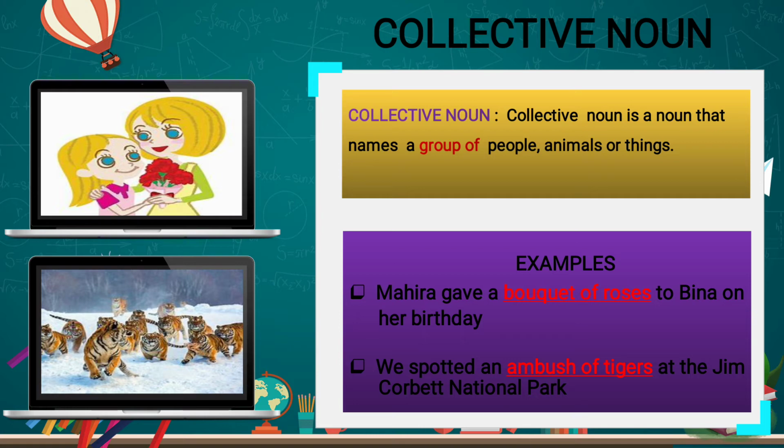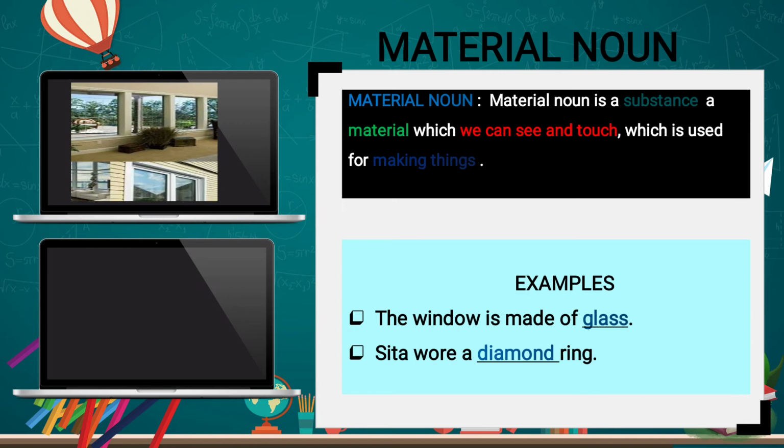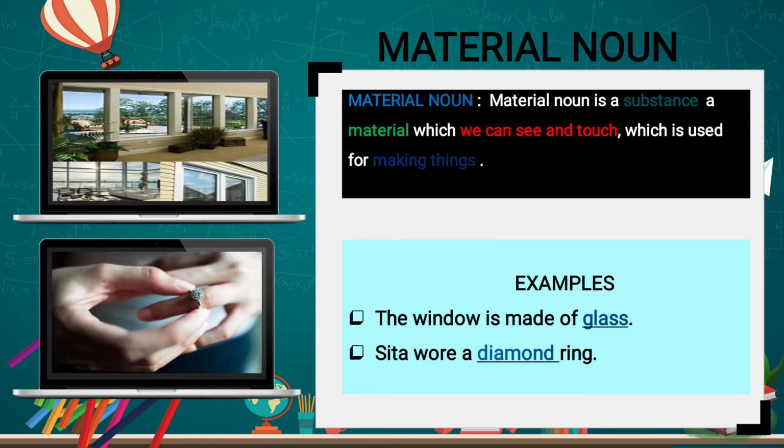We spotted an ambush of tigers at the Jim Corbett National Park. So bouquet of roses and ambush of tigers are collective nouns. Proceeding further, we will see the next type of noun, that is material noun.